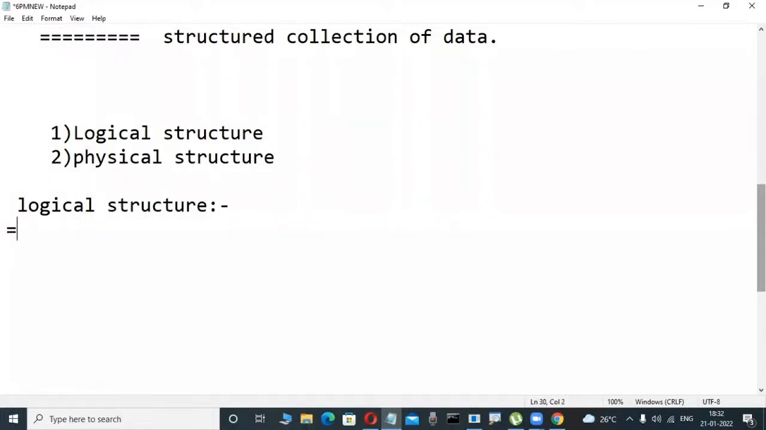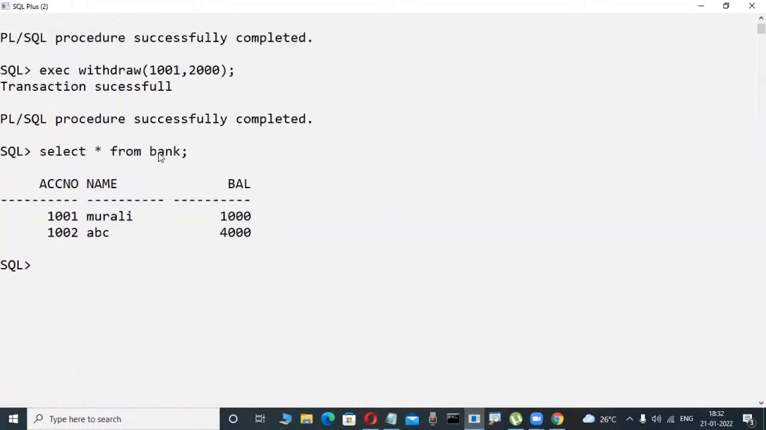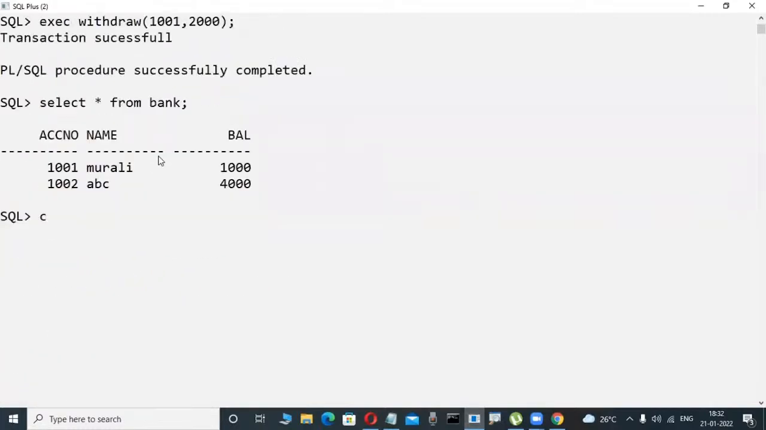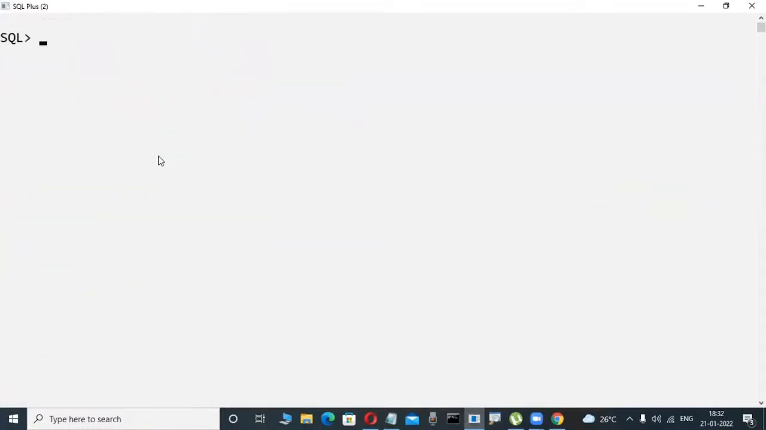Now observe here. Suppose today this is Oracle, and I'm installing it, for example. In this Oracle software, I try to create a table. Maybe bank is a table, isn't it? In the previous case, bank was a table.